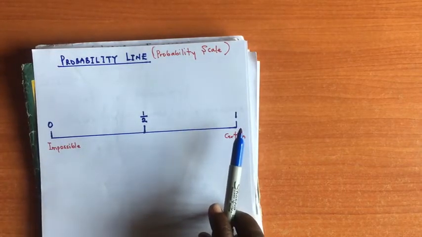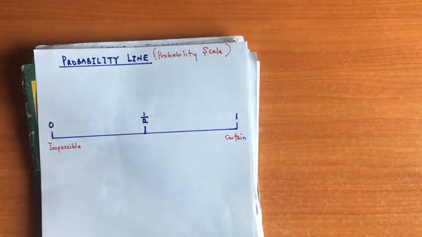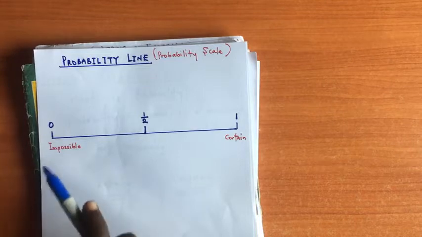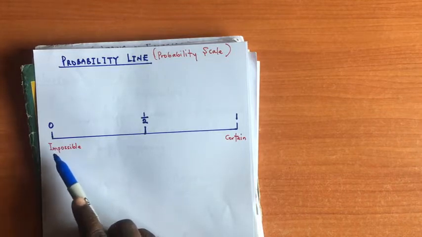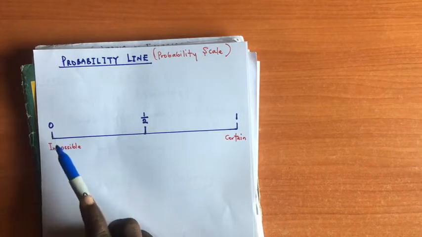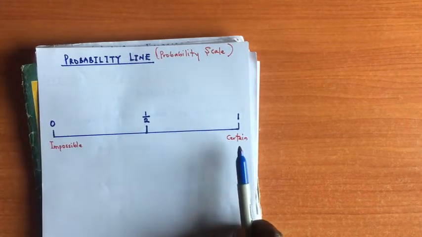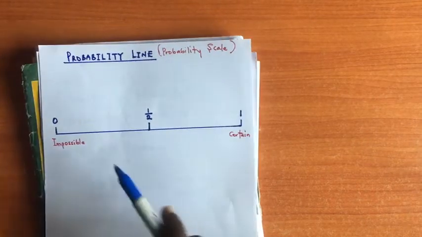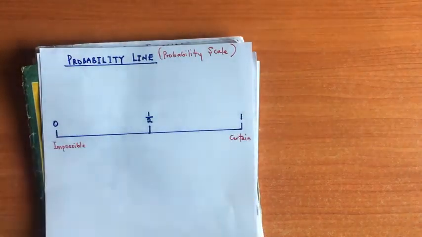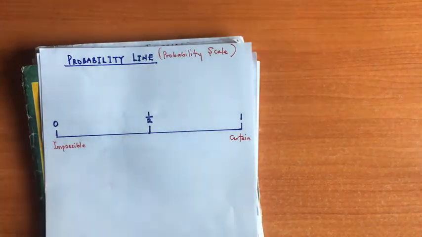Now, at 0, the probability is 0, that means it is impossible. At 1, that means it's certain to occur. So that means probability can never be less than 0 and can never be greater than 1. It always falls within this range from 0 to 1.